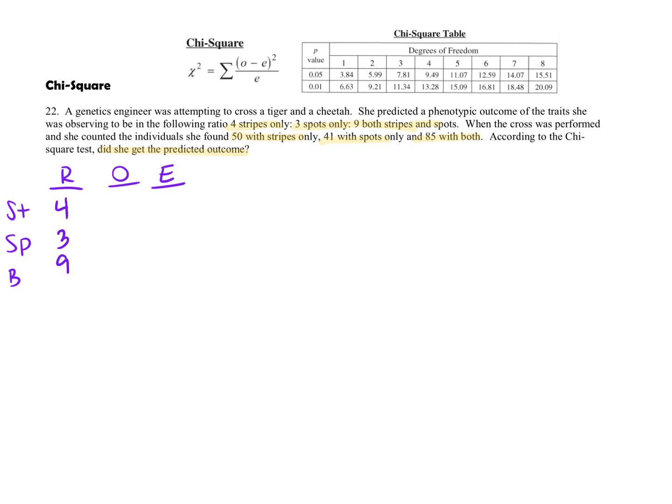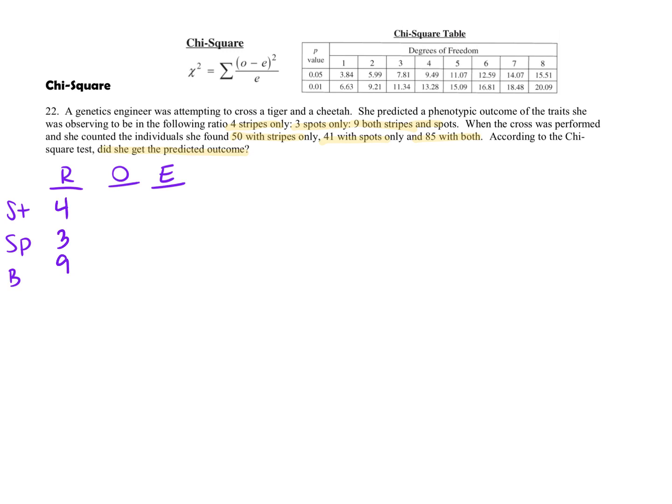The 9 to 3 to 3 to 1, the 1 to 2 to 1. You just assume those ratios. So unless it gives you a ratio in the problem, you assume Mendelian ratios. So that 9 to 3 to 3 to 1, 1 to 2 to 1, 3 to 1. This one, though, it gives you it, so I'm just going to write them down.